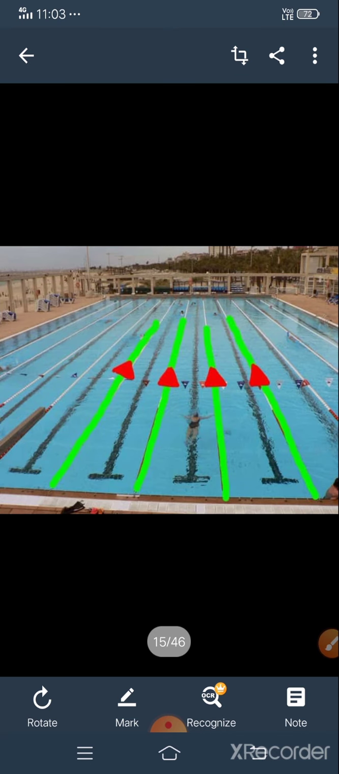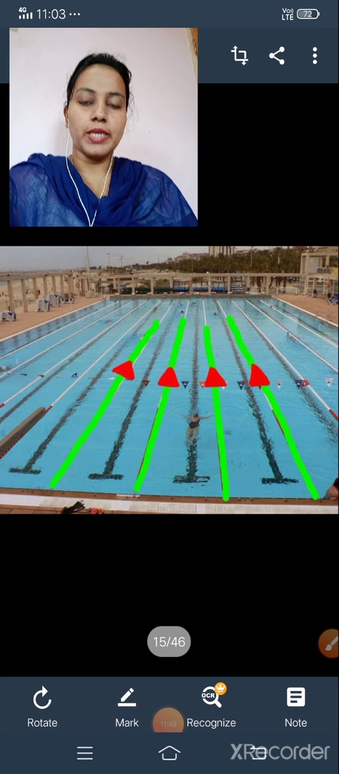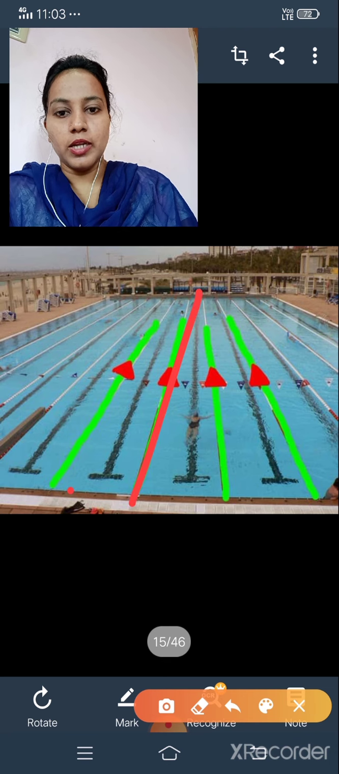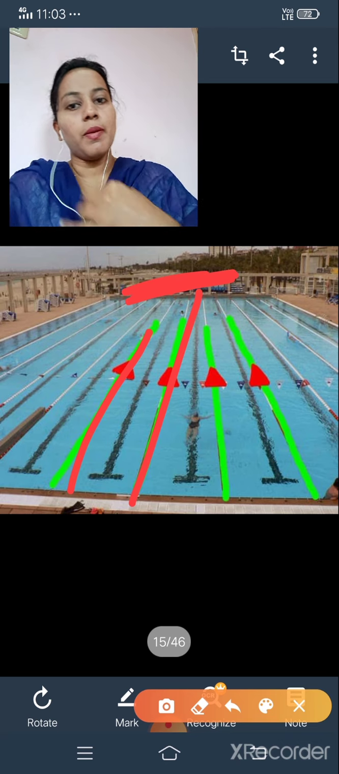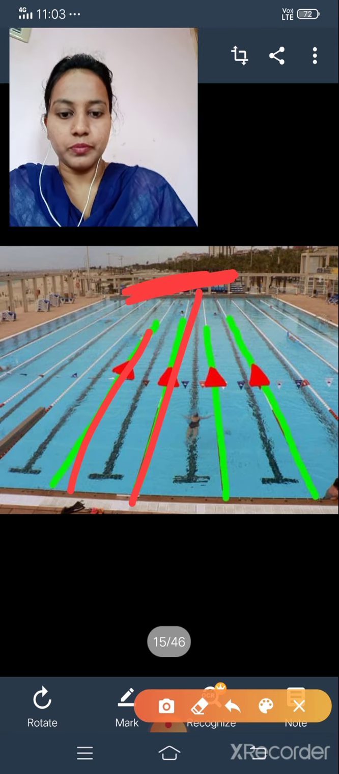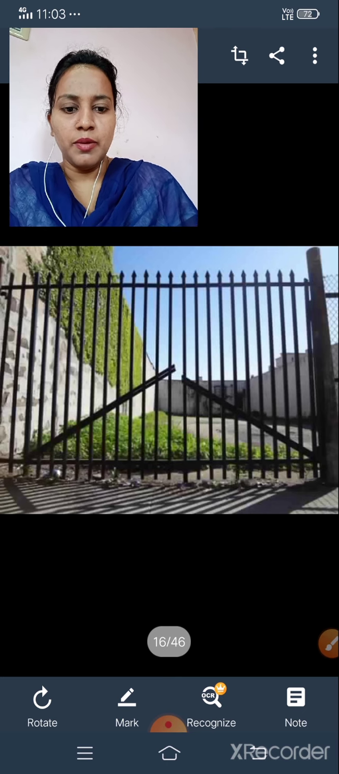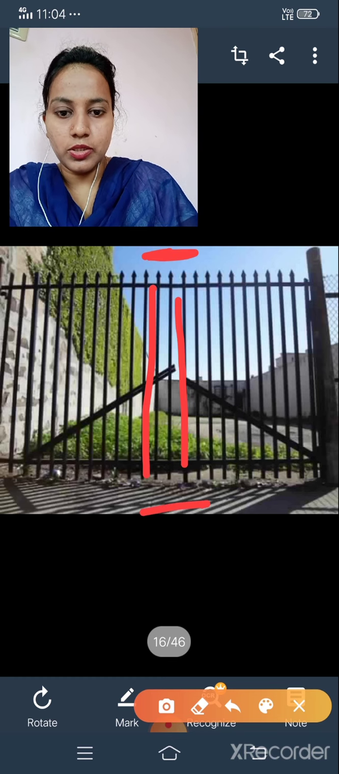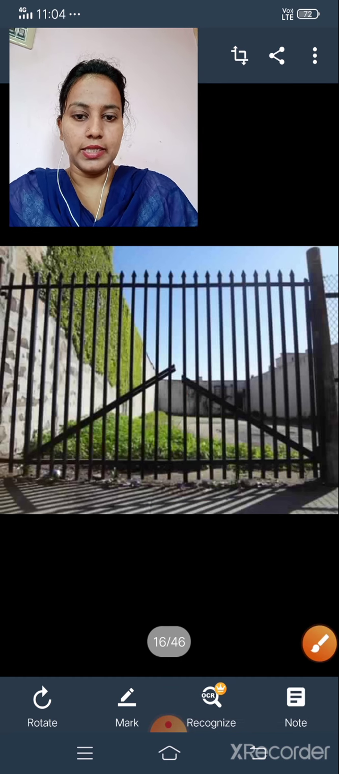And the swimming pool is also an example for parallel lines. Just observe this. There are two lines, they never meet. That's why it is an example for parallel lines. Next one. Gate. Gate is also an example for parallel lines, because just see these lines. They never meet. So that's why it is also an example for parallel lines.